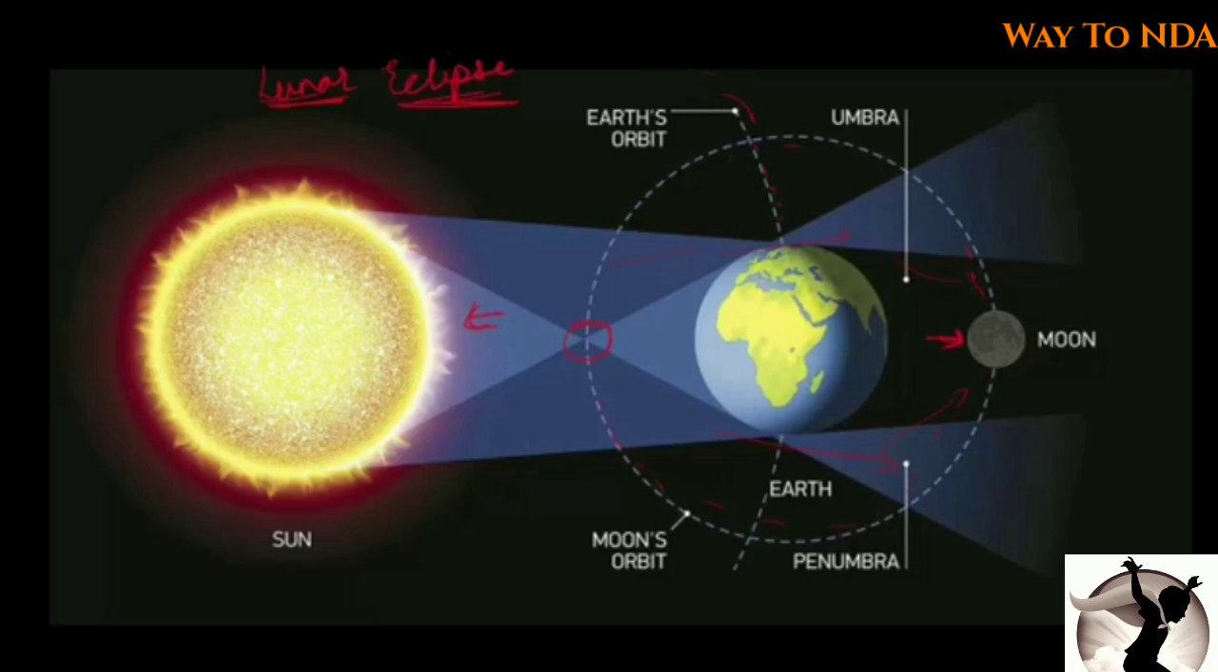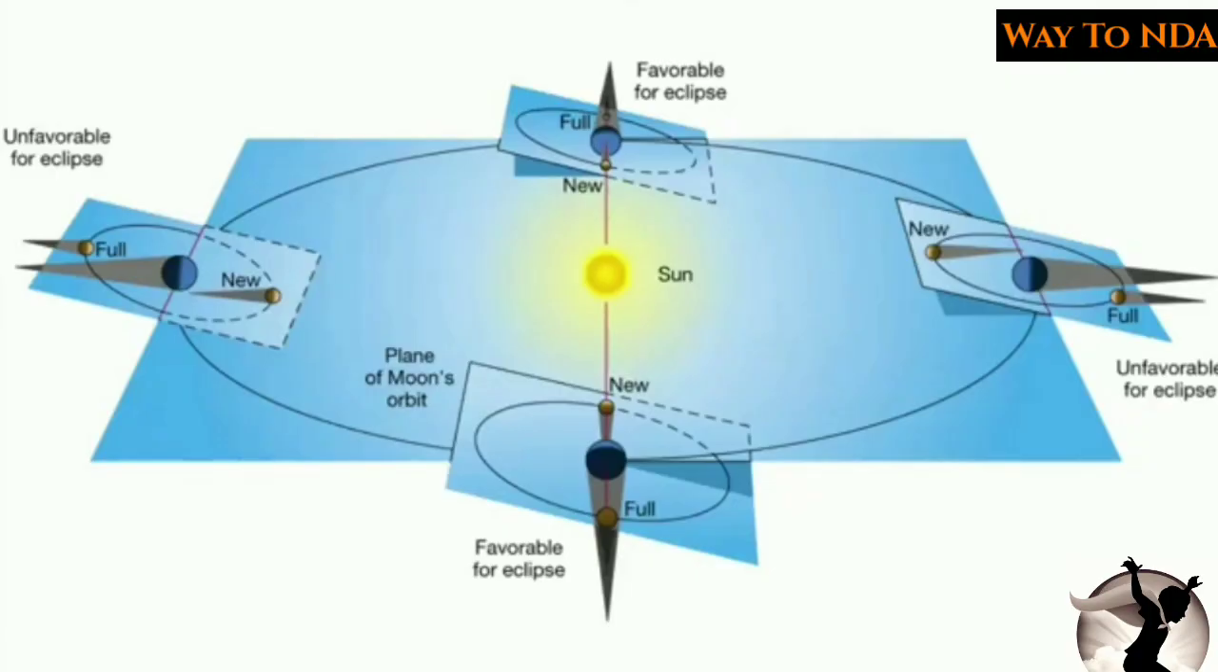क्योंकि अब ये मून का जो ऑर्बिट है, it is slightly tilted. Okay, it is slightly tilted. I will show you how it is tilted. So it is something like this. So here you can see this is the orbit of earth.